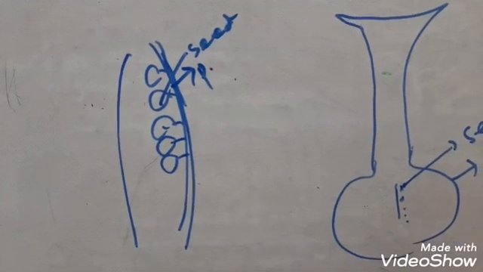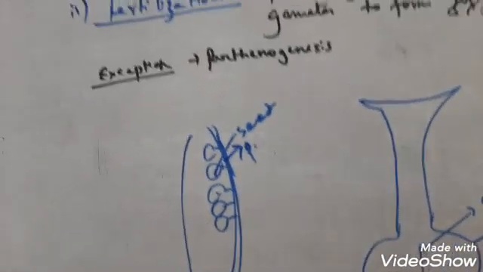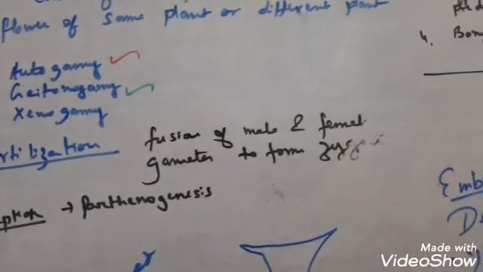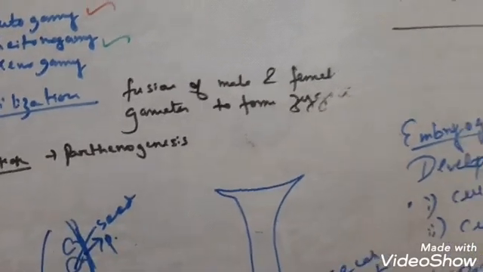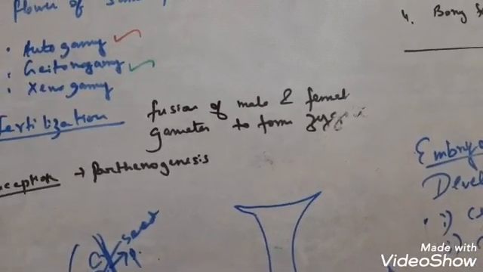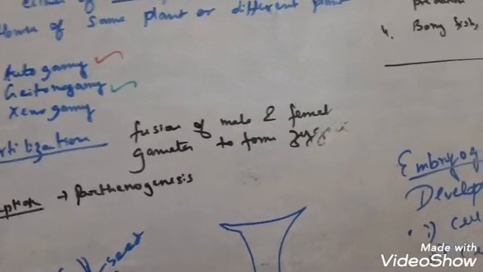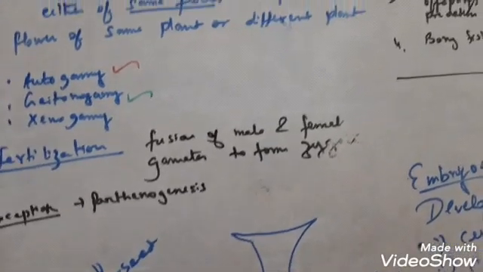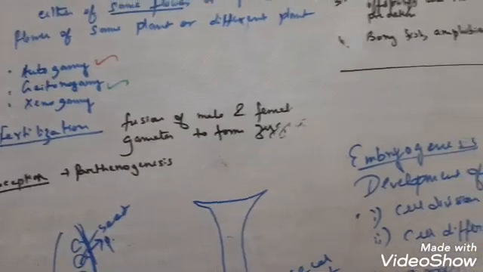So this was the entire topic of chapter 1, reproduction in organisms. I hope you understood the chapter. It's the introductory chapter, very easy, so go through it. Students, I hope you understood the last part of chapter 1 of class 12 biology, that is reproduction in organisms. It was a brief description as it was an introductory chapter.